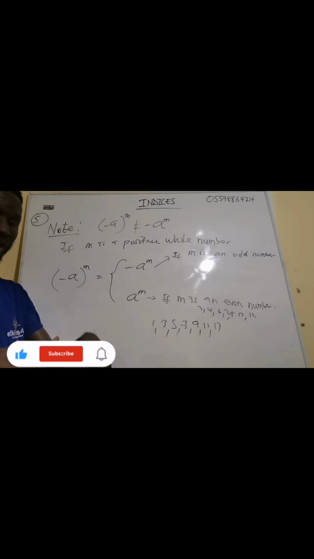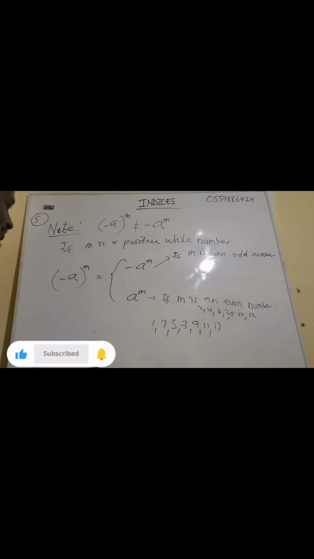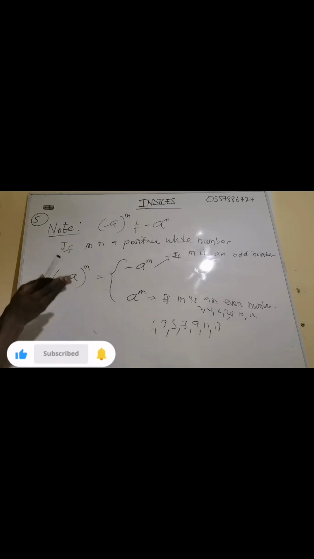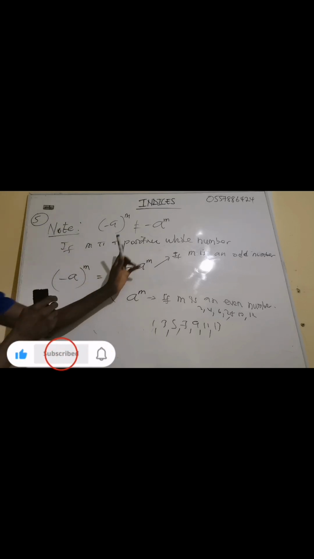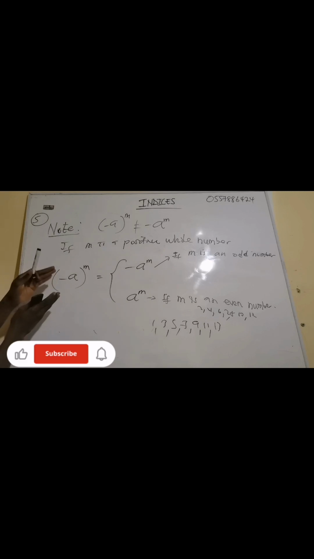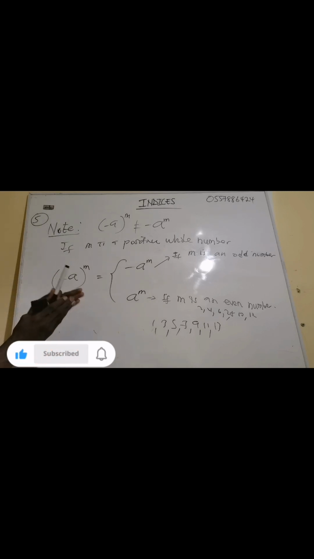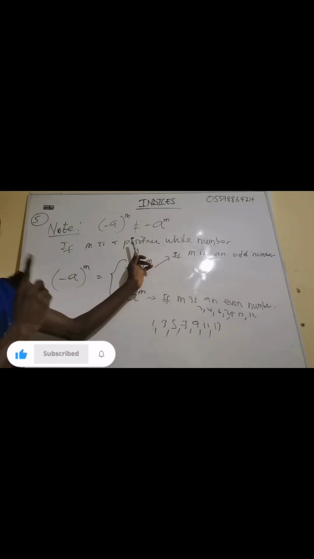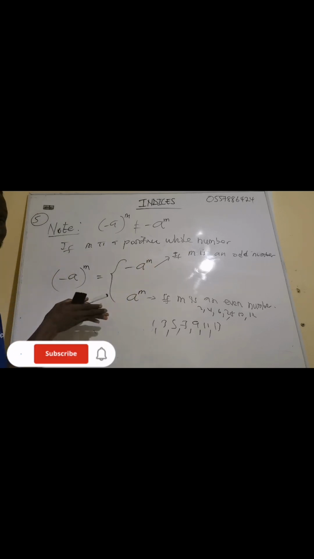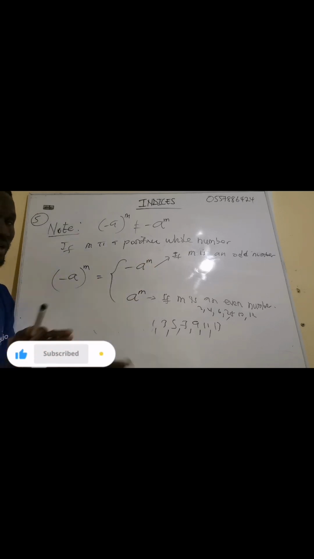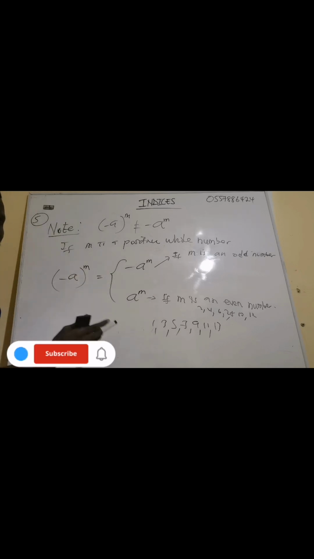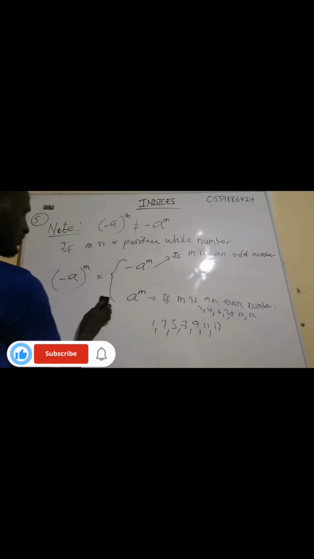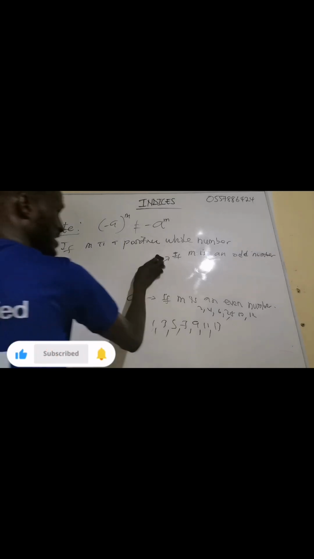Now, let me go down with examples. Let's see. So I'm going to consider m to be a positive whole number. Don't forget that it's a positive whole number. I don't want to talk about negative numbers, because if I want to talk about negative numbers, I have to change negative to positive, and I'll talk about it in a different property so that you can reason through. Yes. Now, let me give you an example.